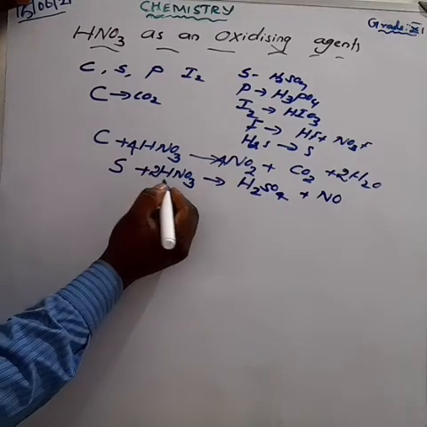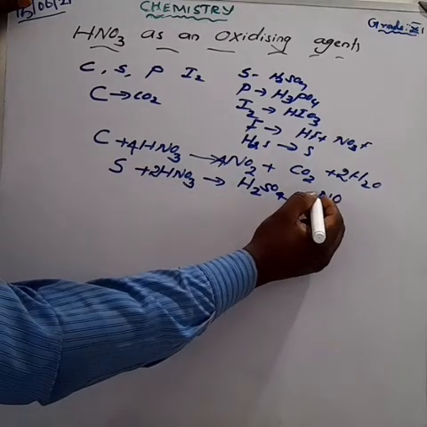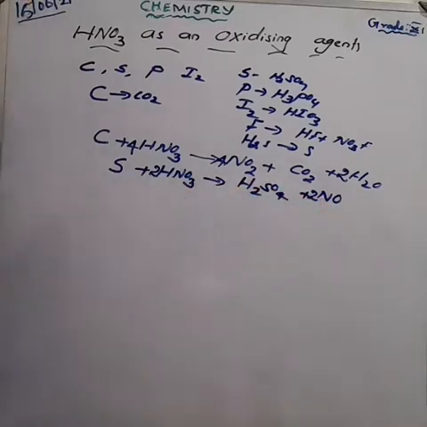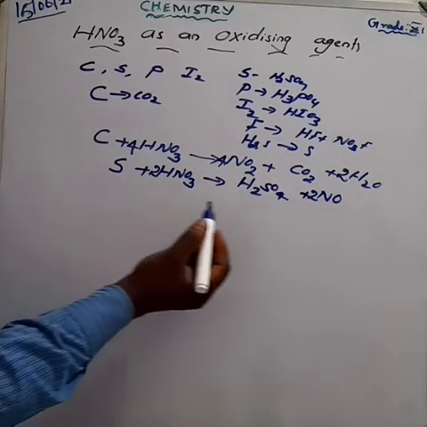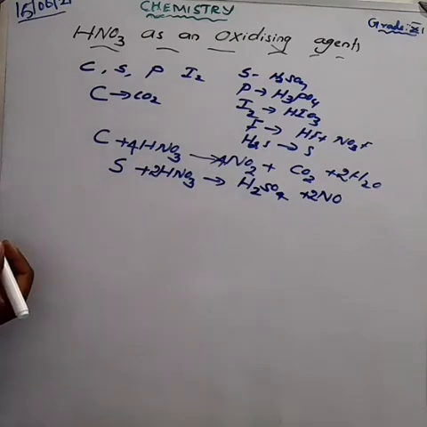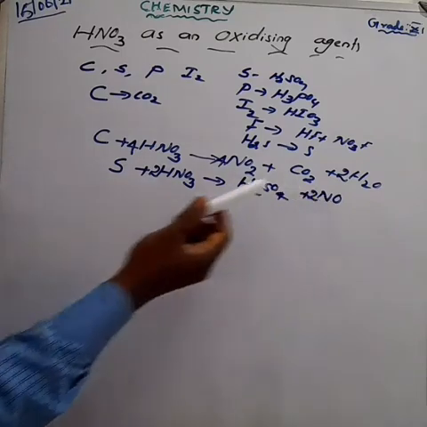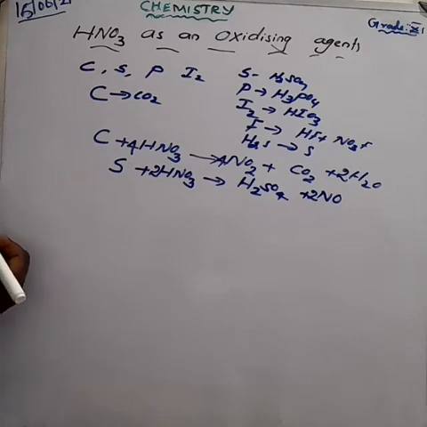And nitrogen: the reactant side has 2, so make it 2 on the product side. What about the oxygen? 3 into 2 is equal to 6. The reactant side has 6, so make the product side also 6. The equation is balanced.